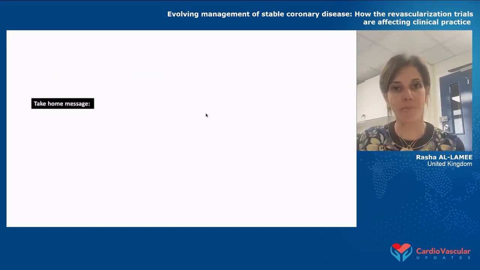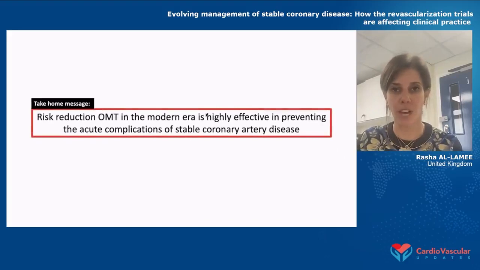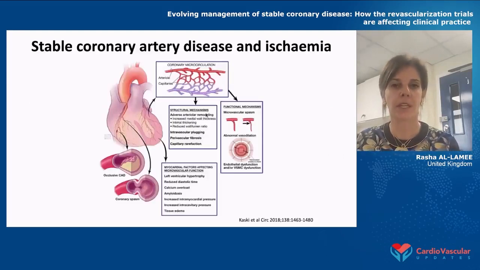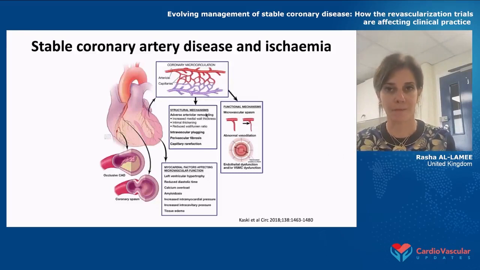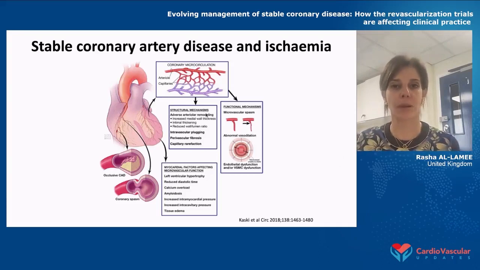So the take-home message in terms of risk reduction is that risk reduction medical therapy in the modern era is incredibly effective in preventing acute complications of stable coronary artery disease. And again, the second talk will really cover this. But let's think much more broadly about stable coronary artery disease and what it means. So we think a lot about epicardial disease and the impact that that has on the blood supply to the heart in terms of ischemia.